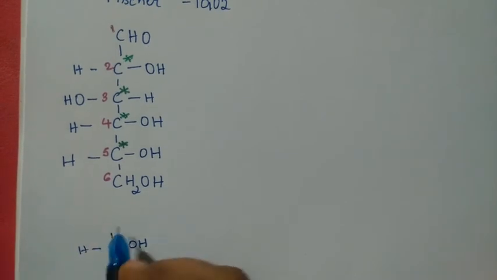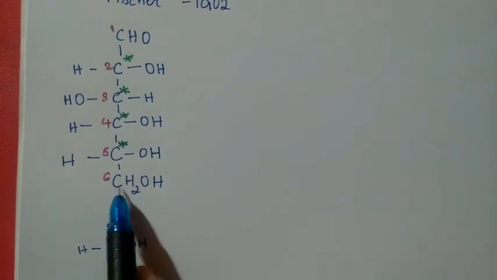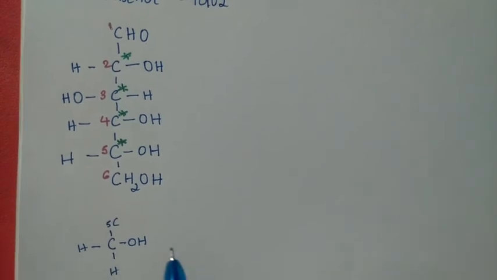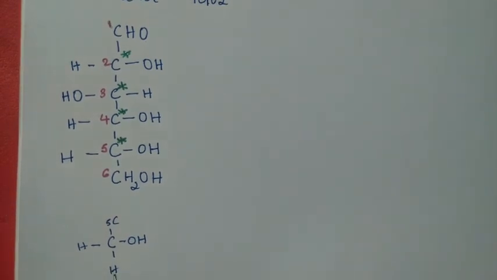The remaining 5 carbon atoms with OH groups above it, you leave that. But this carbon atom, the 6th carbon I am writing, has 2 bonds that are similar. It is hydrogen only. That's why it is not a chiral carbon.